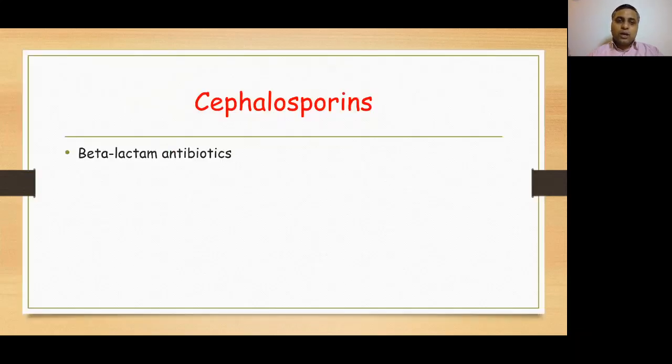Cephalosporins, number 1, they are beta-lactam antibiotics. Why do we call them a beta-lactam antibiotic? Because once again, we have a beta-lactam ring in their structure. So because of the presence of this beta-lactam ring, these cephalosporins are termed as beta-lactam antibiotics. Penicillins, cephalosporins, aztreonam, and carbapenems, they all have this beta-lactam ring. This is the reason we name them as beta-lactam antibiotics.